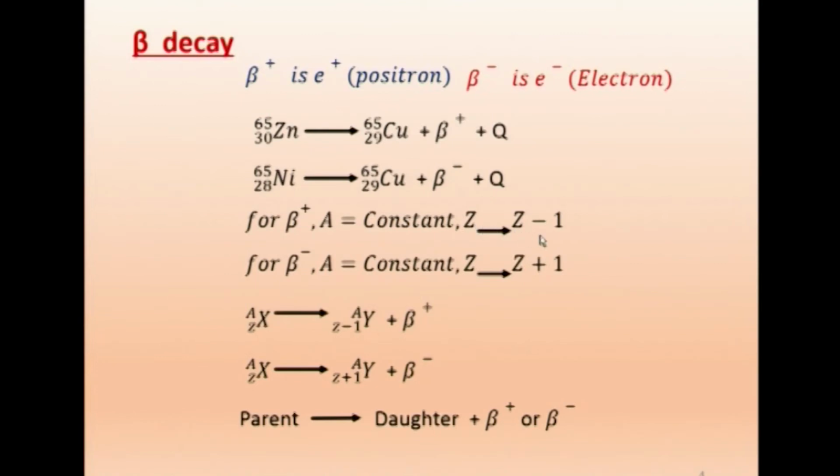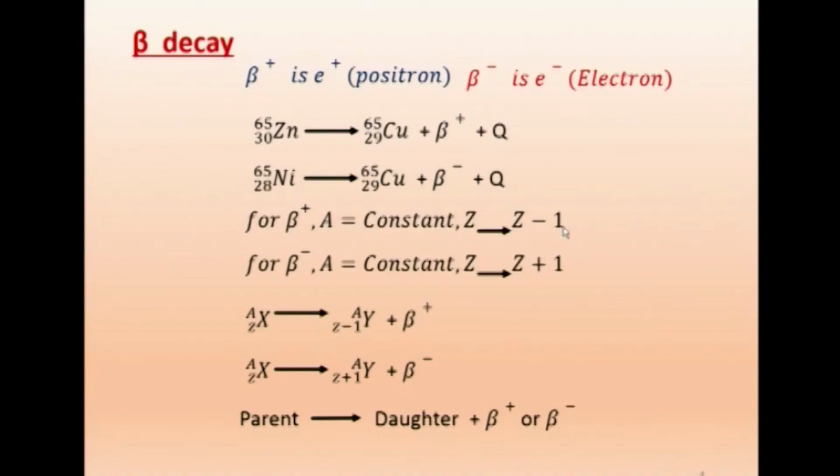Electron capture will also bring this change: Z will become Z minus 1. How does it happen? One electron will enter the nucleus and it quenches the charge of one of the protons. Thereby, that proton will lose the charge and become neutron. The number of protons will reduce, and so Z becomes Z minus 1.